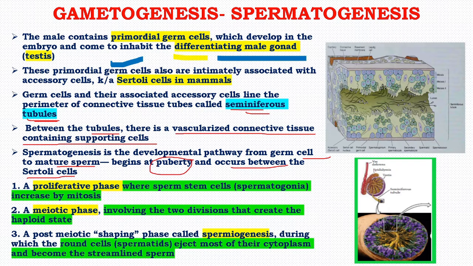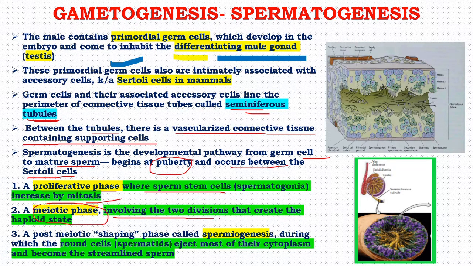So, the process of spermatogenesis is divided into three phases. First phase is the proliferative phase, where stem cells, that is spermatogonia, increase by mitosis. Second is the meiotic phase.